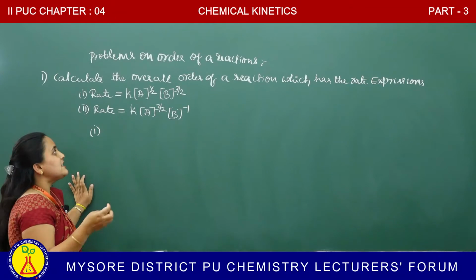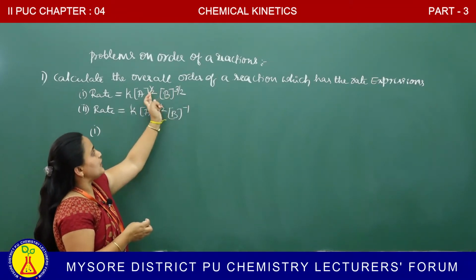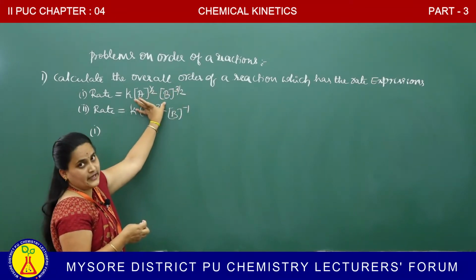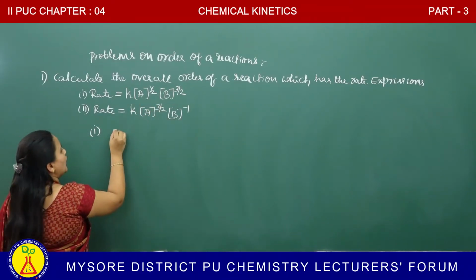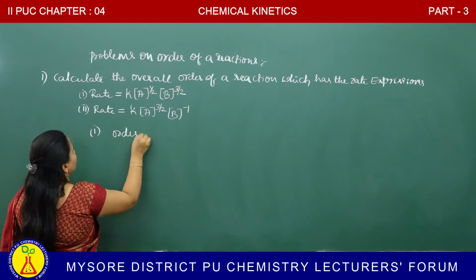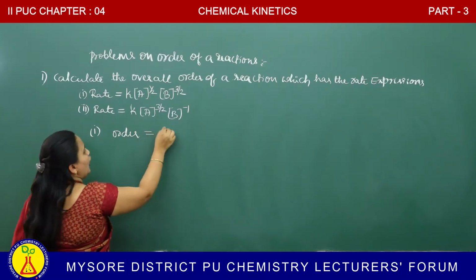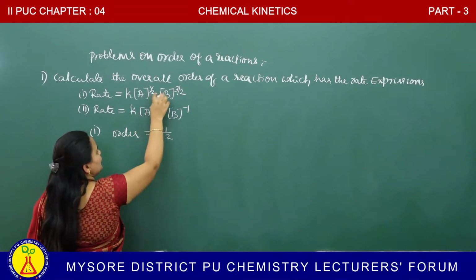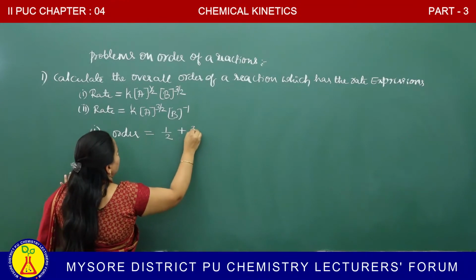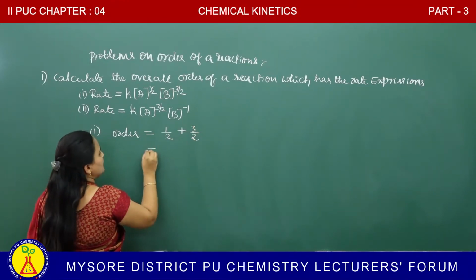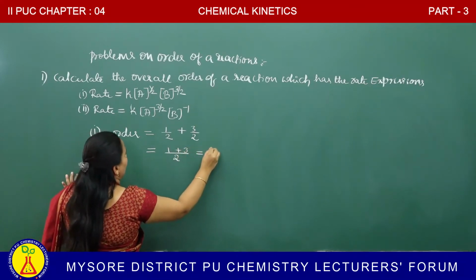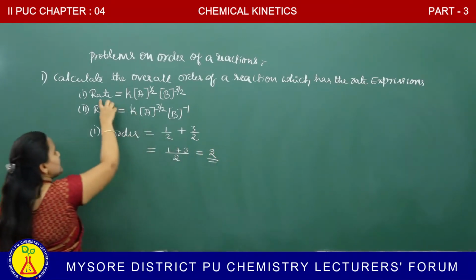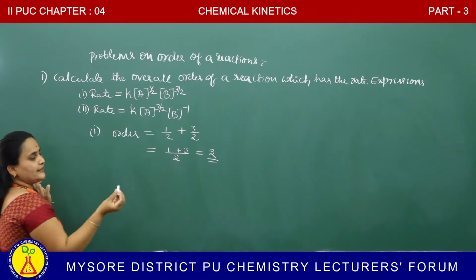Order means what? Sum of the powers of the concentration terms of the reactant in the rate law expression. Therefore, order is equal to the sum of the exponents, half plus 3/2. LCM 2, so 1 plus 3 over 2. Totally we get an order of 2. First one follows second order kinetics.